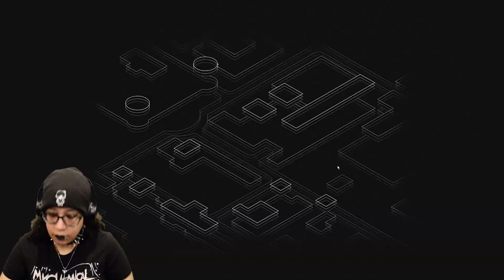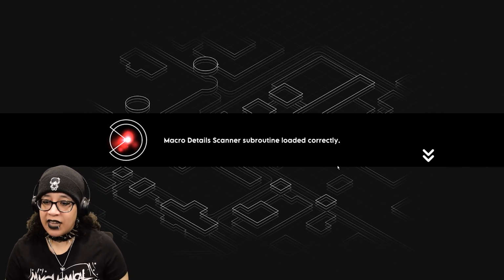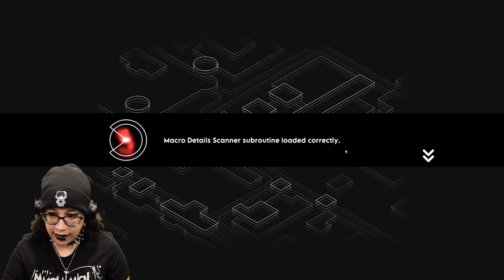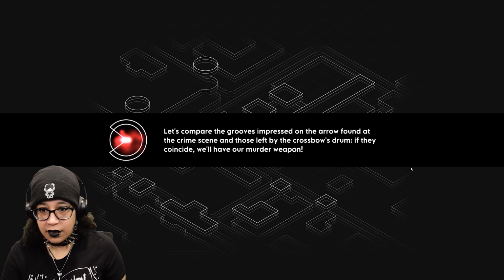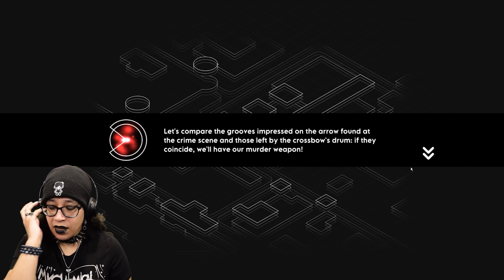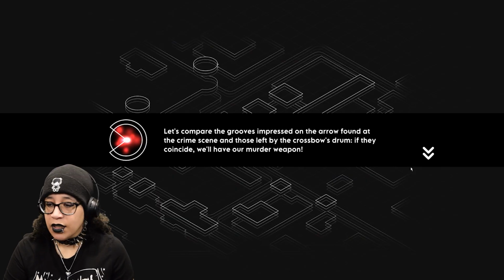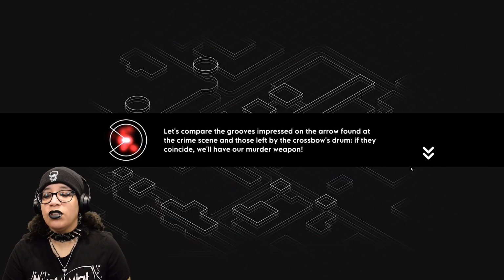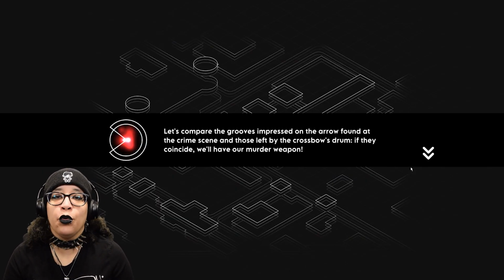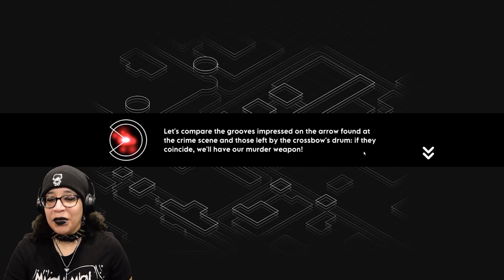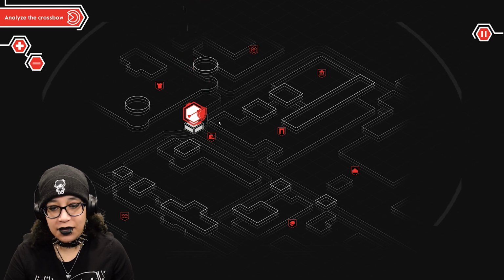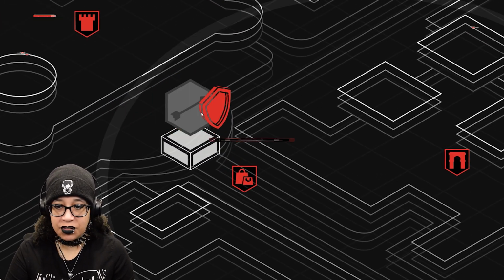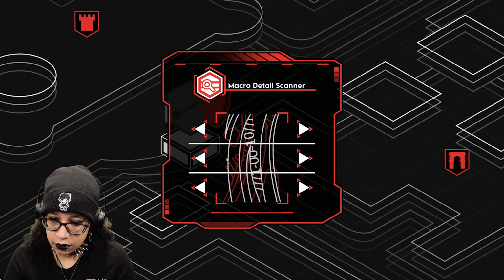Look, maybe macro detail scanner subroutine loaded correctly. Let's compare. Oh man, I gotta go into this. Let's compare the grooves impressed on the arrow found at the crime scene and those left by the crossbow drum. If they coincide, we'll have our murder weapon. Okay. I'm not smart enough. I'm simply just not.